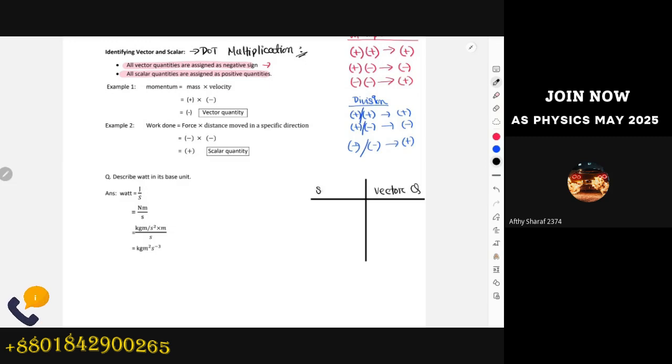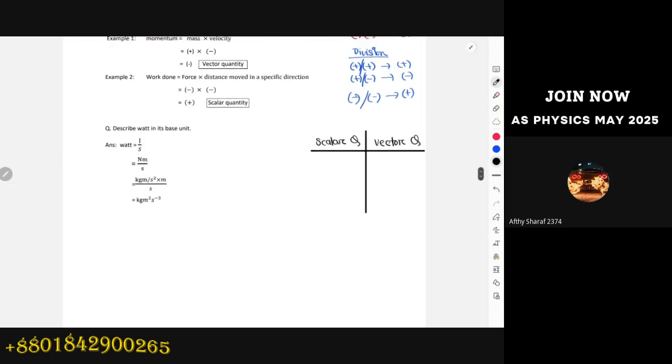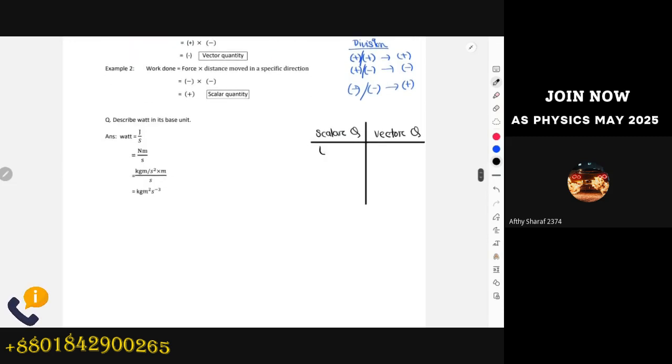So vector quantity and scalar quantity. For scalar quantity, you have to memorize that time is a scalar quantity, it only has magnitude. Mass is a scalar quantity, it only has magnitude. Distance is a scalar quantity, it only has magnitude. Whereas displacement is a vector quantity as it has both magnitude and direction. Only these four quantities you need to remember, which one is scalar and which one is vector. And with the combination of these four, you can find out whether any quantity is scalar or vector.